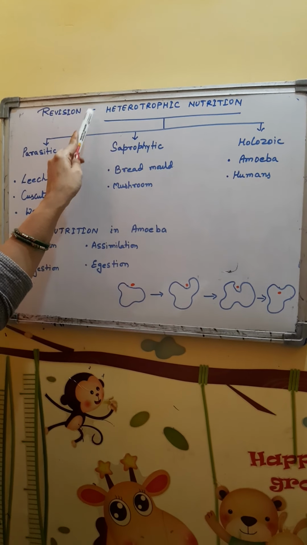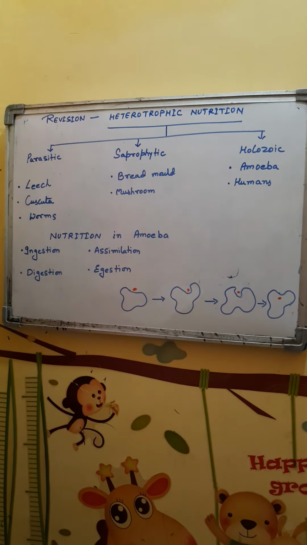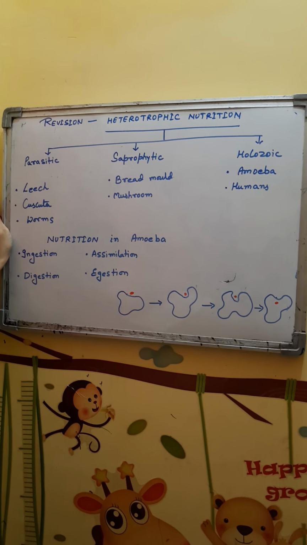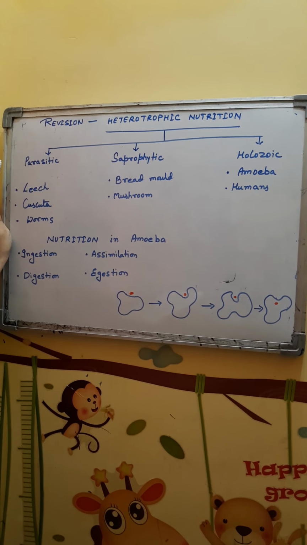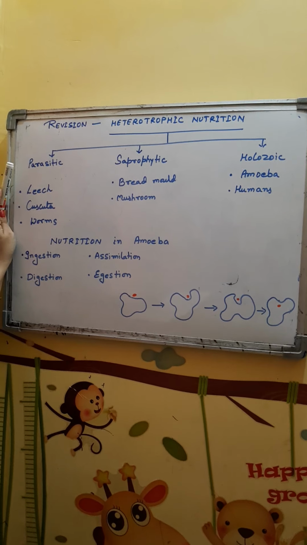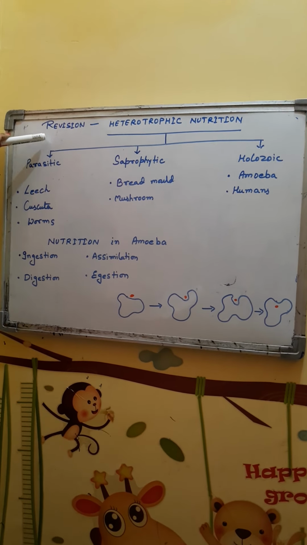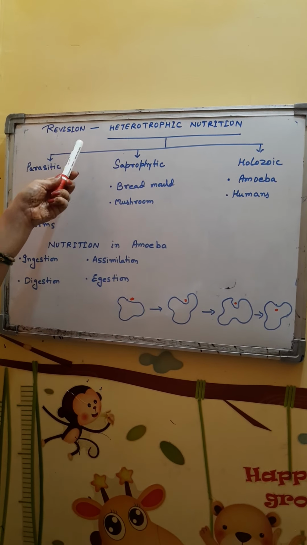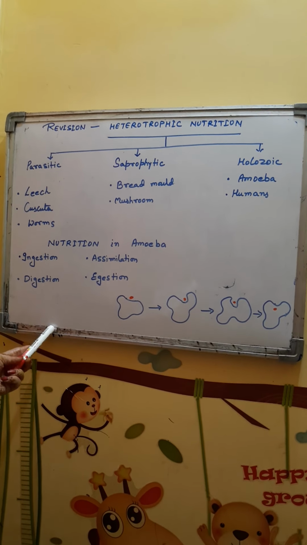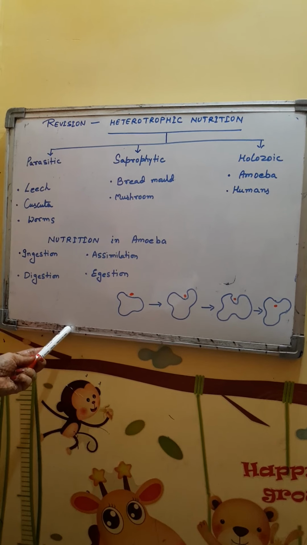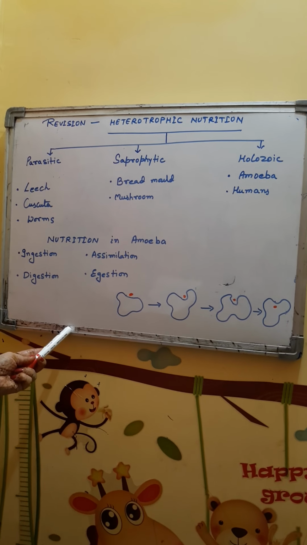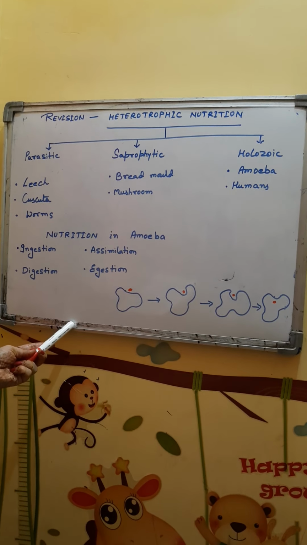They prepare the food and heterotrophs take up that food from there. In autotrophic mode of nutrition, an external source of energy is required for synthesis of food. That is why the term is basically known as photosynthesis, which means the source of energy is light, which is used to synthesize the food.